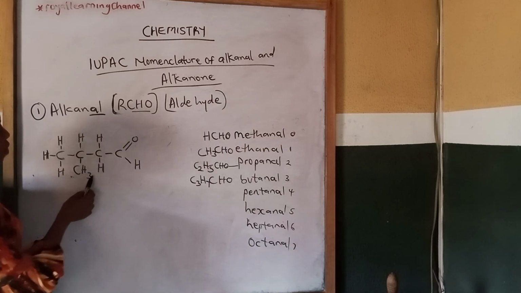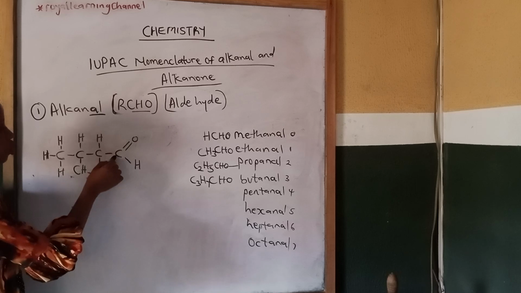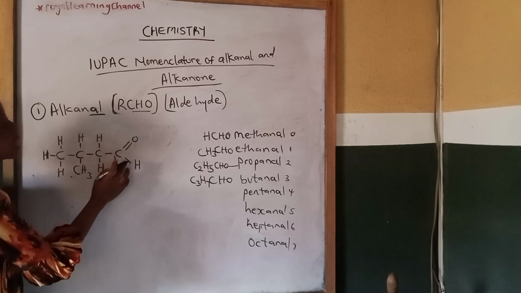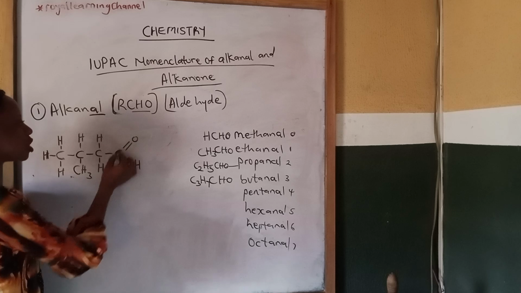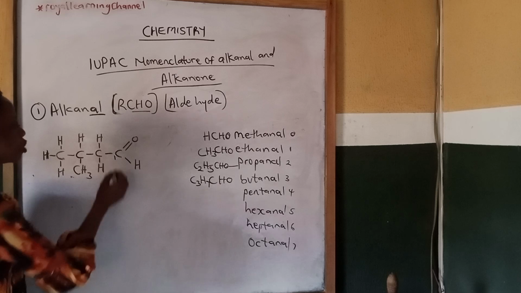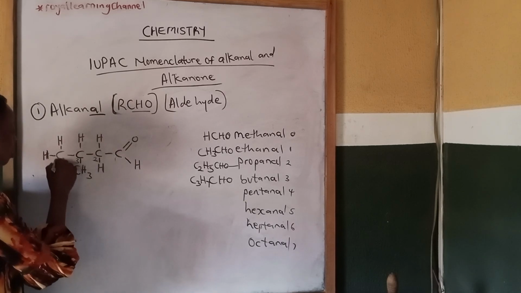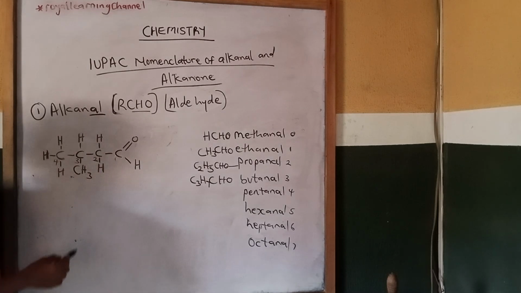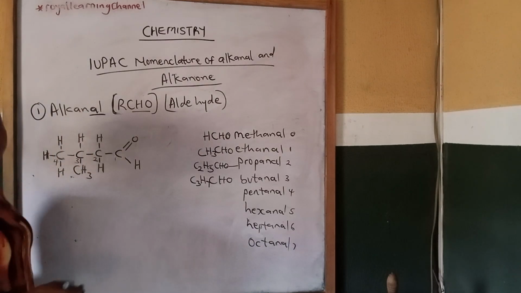Now, this time around, this is our root hydrocarbon. Then we select the longest continuous carbon chain. So this is the longest continuous carbon chain, the first step. Then you number from your functional group. Under alkanal, consider your functional group in numbering. So number from your functional group: 1, 2, 3, 4. This is the longest continuous carbon chain. Now CH3 is a substituent. I've explained all those things in my last video. Then the CH3 is an alkyl group.